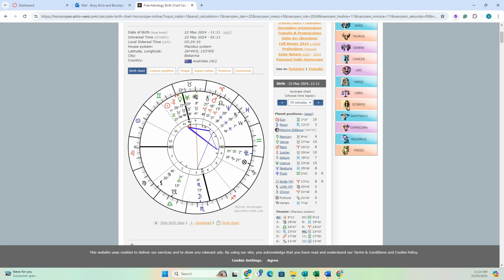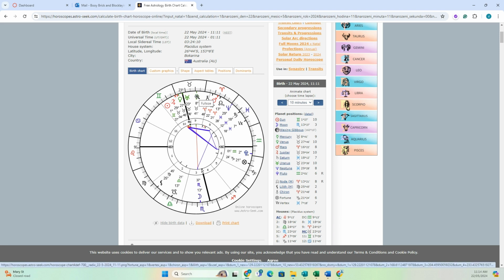And then the MC has relevance to your dad because it rules over the 10th house, which is the father figure in your life. And so the midheaven is up here. It's the brightest part of the chart. It's where midday is when you were born. So basically, it's known as the Medium Coeli, and it's the highest point, like I just said. It represents your career, your ambitions, and your public image, and how you're seen by the world.